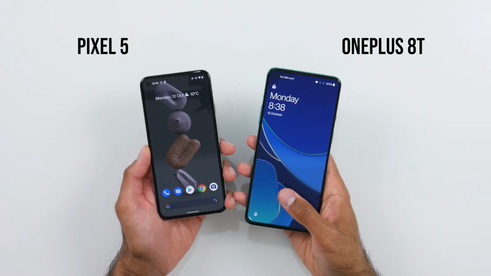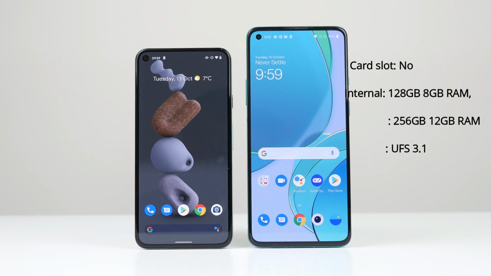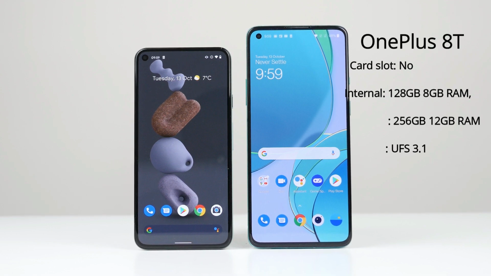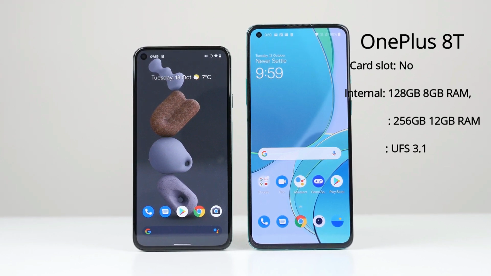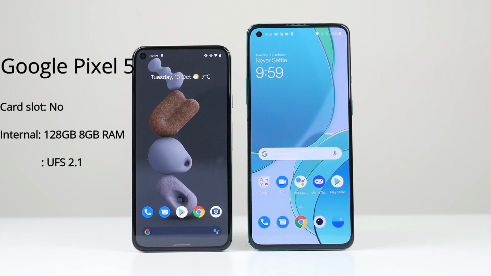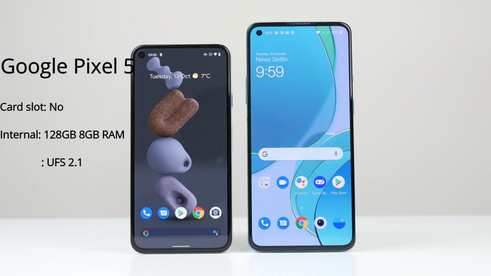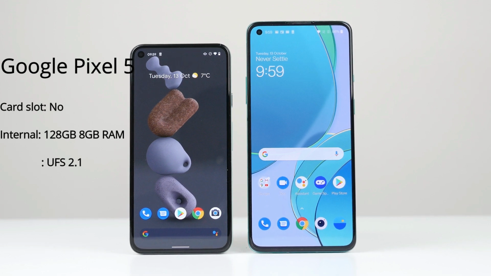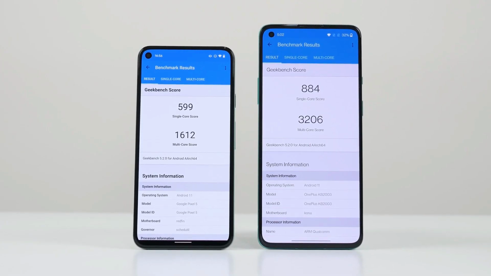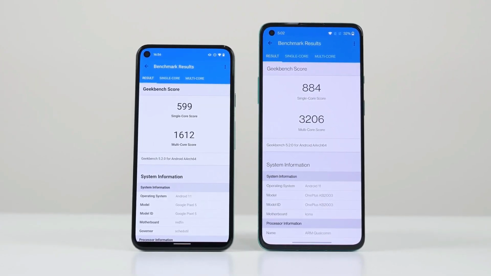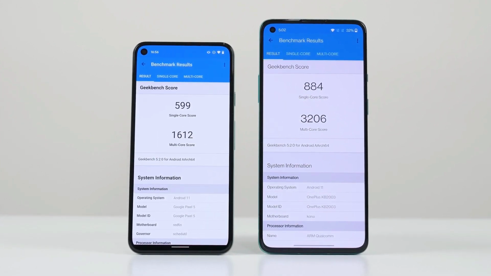OnePlus also comes with two options, 8GB and 12GB of RAM paired with 128GB and 256GB of storage respectively, using faster UFS 3.1 storage, whereas Pixel has only one option, 8GB of RAM paired with 128GB of storage, using UFS 2.1, which is slower compared to OnePlus 8T. For day-to-day activities, you will hardly notice any issue with either of these phones. But when it comes to more intense tasks, the OnePlus 8T is just going to be better.